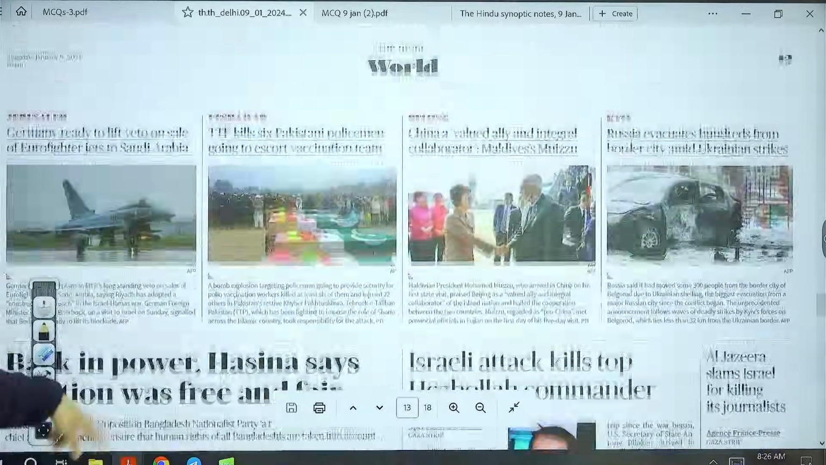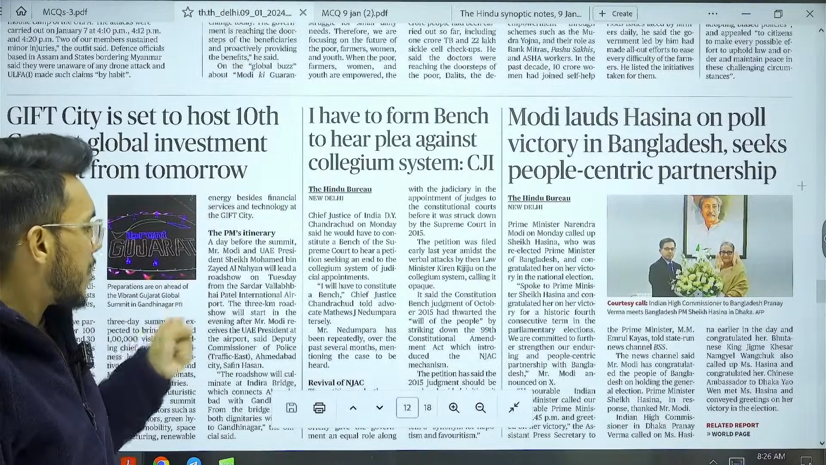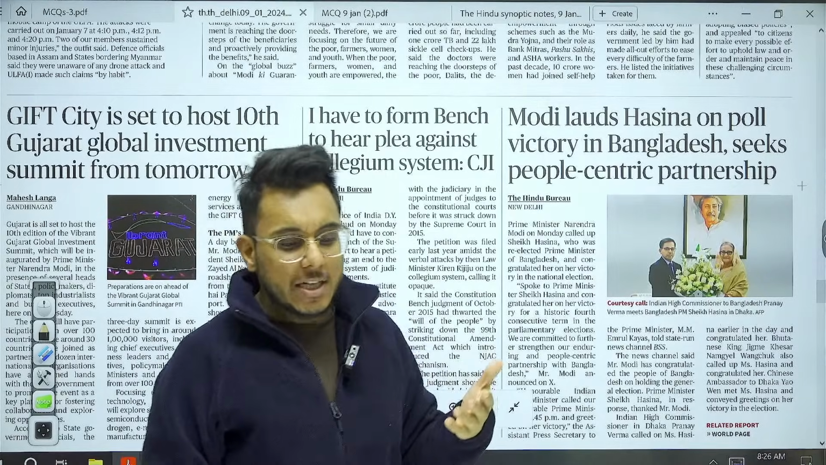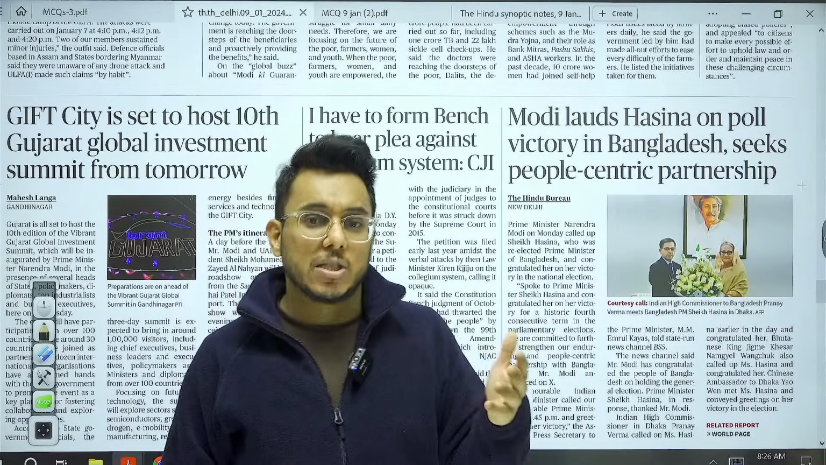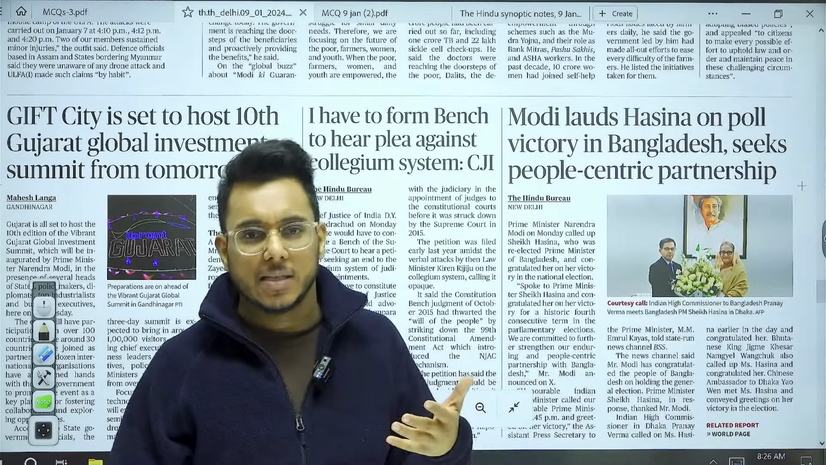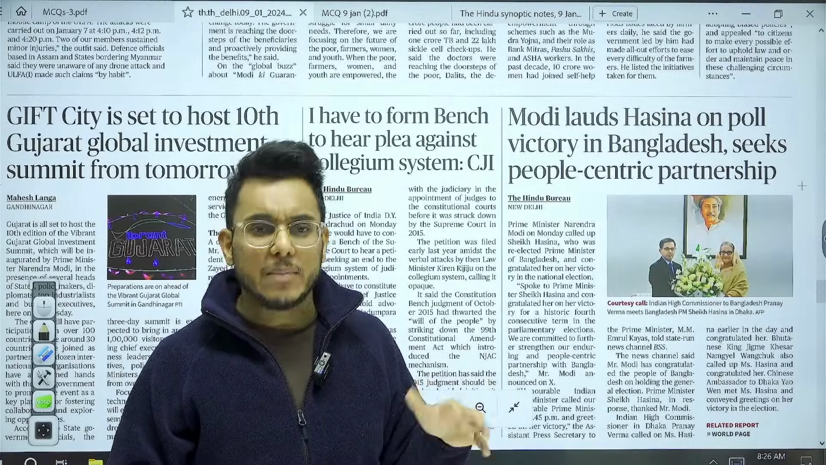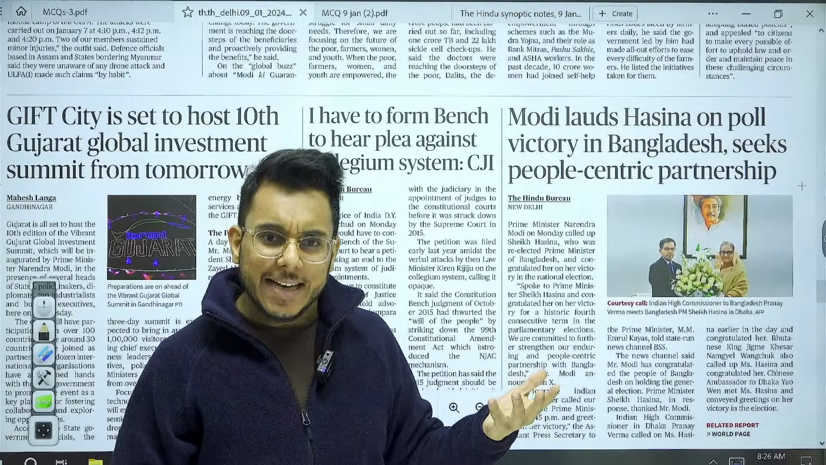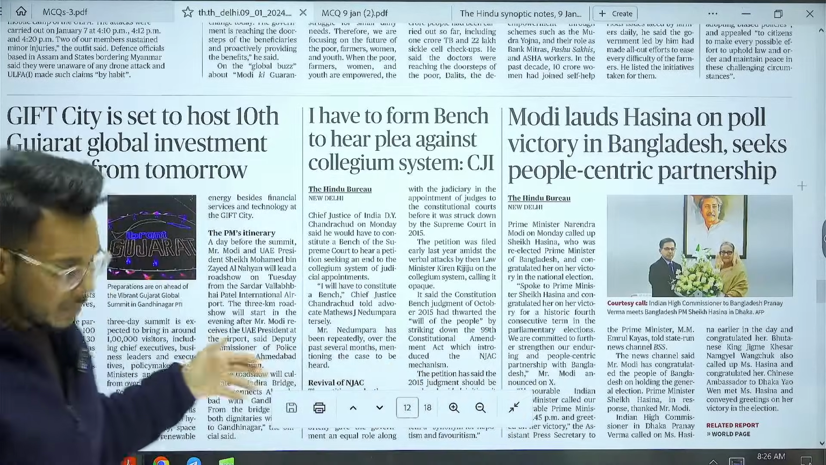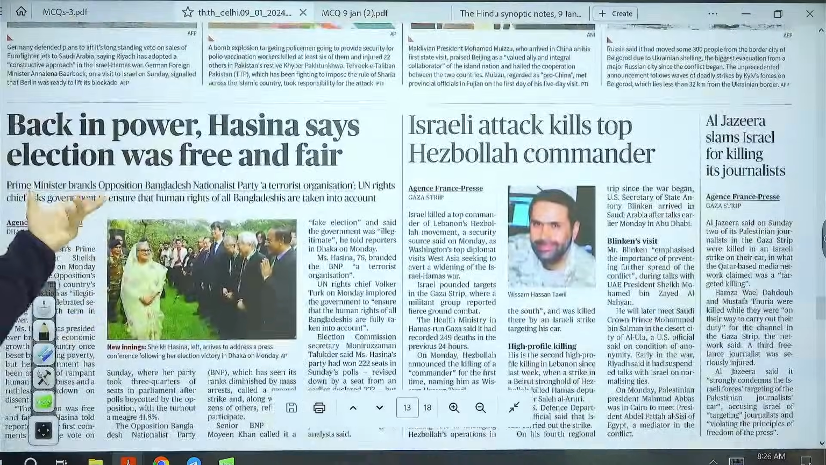Then further moving on, here there is one article: CJI to form bench to hear plea against collegium system. So guys, in the past, we have seen that allegations have often been made that the collegium system, which is there to appoint high court and Supreme Court judges, is flawed. It has certain problems. So for the reform of the collegium system, discussions have been held many times. So the CJI had said that in this particular capacity, a bench would be formed.